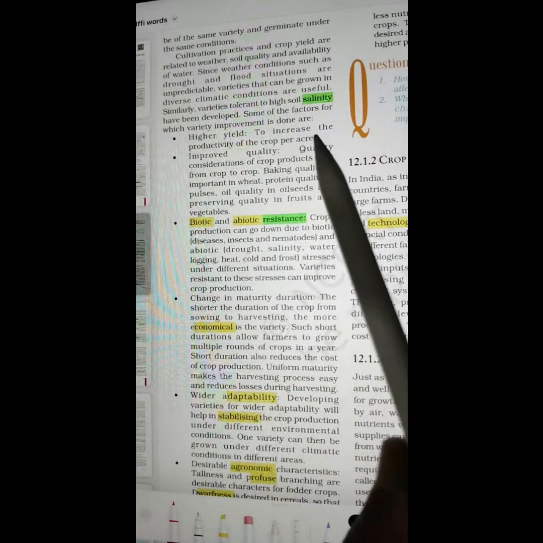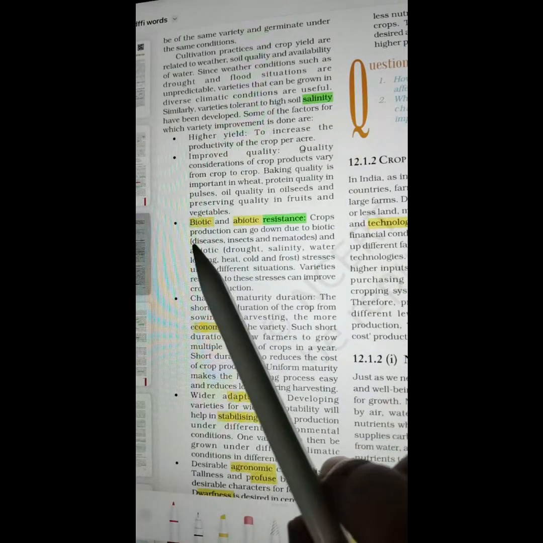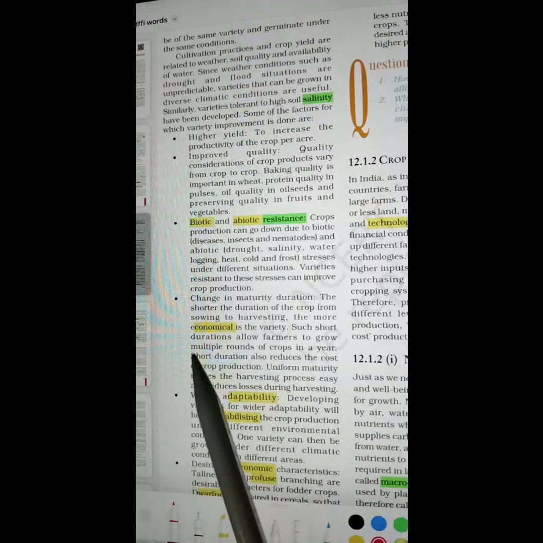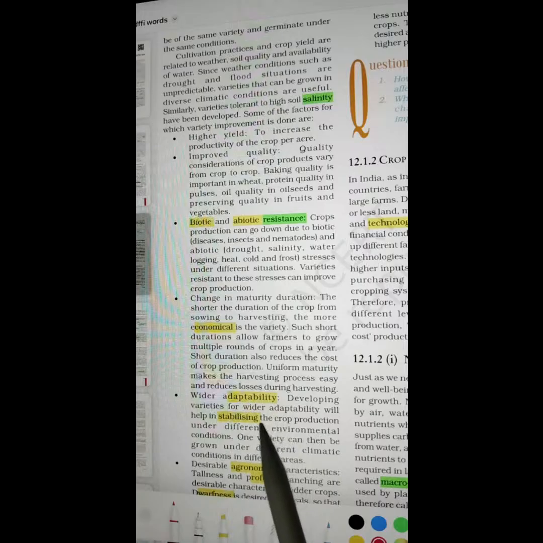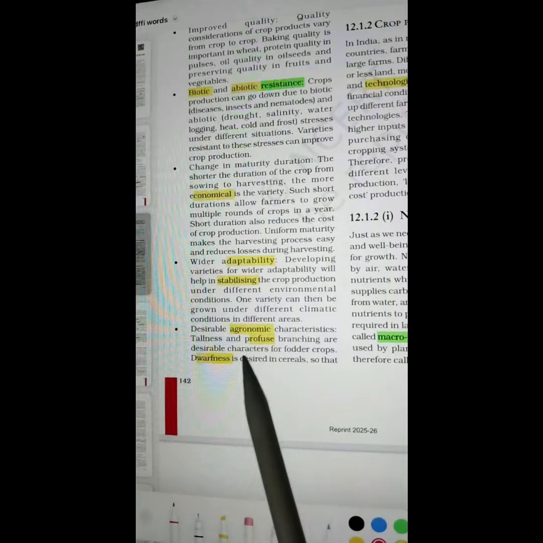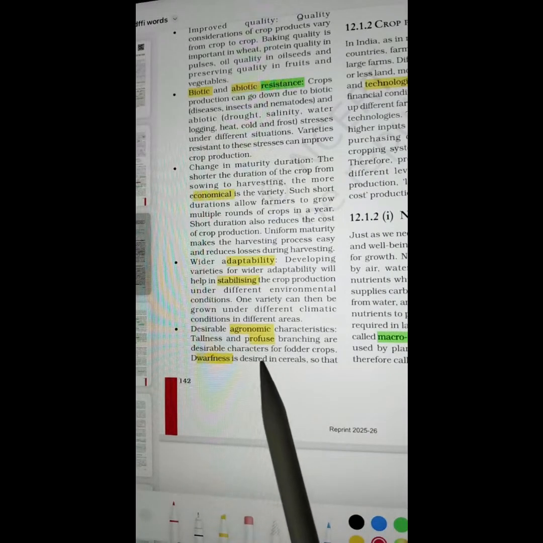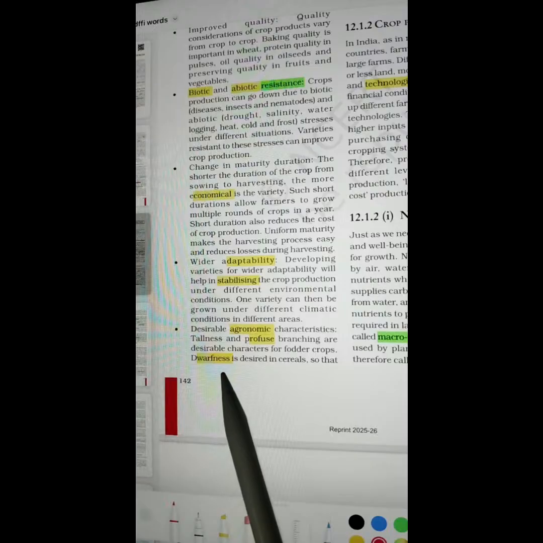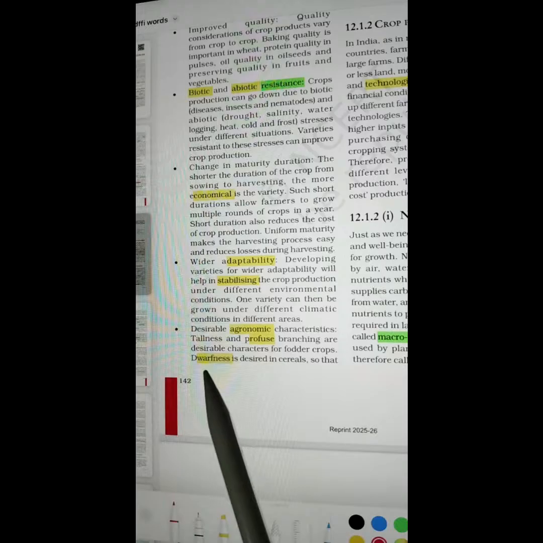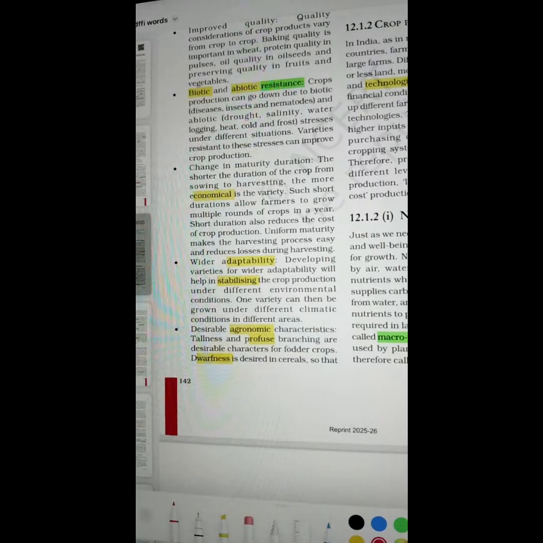Let's say one more time, salinity, biotic and abiotic resistance, economical, adaptability, stabilizing, agronomic, profuse, dwarfness. Agronomic, profuse, dwarfness.